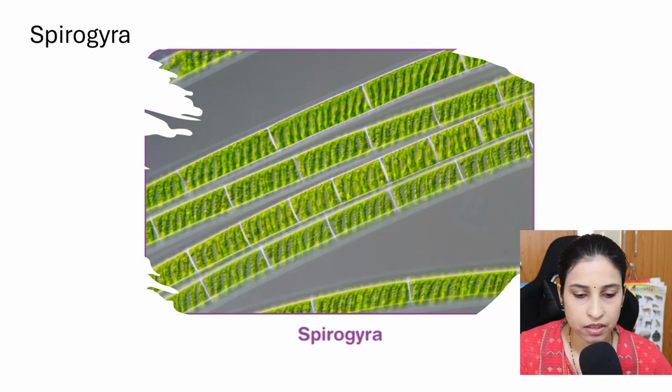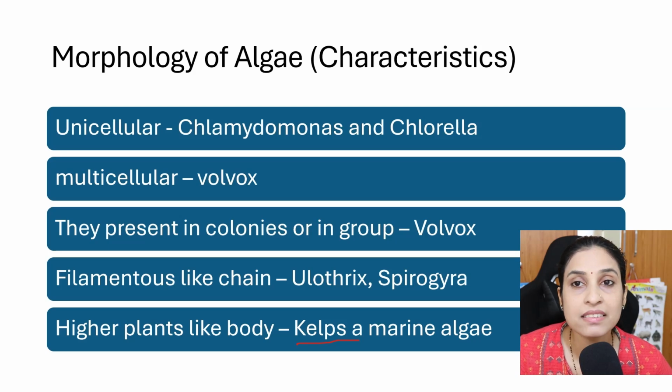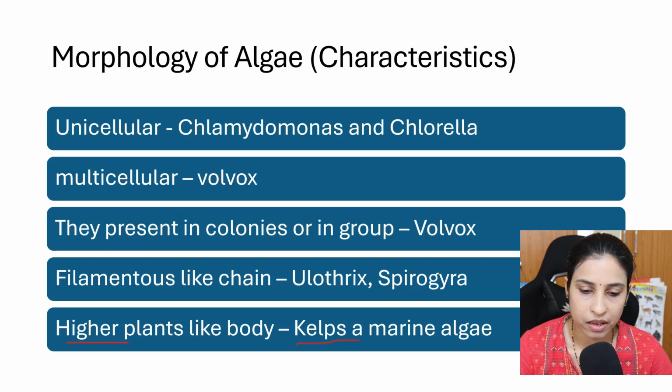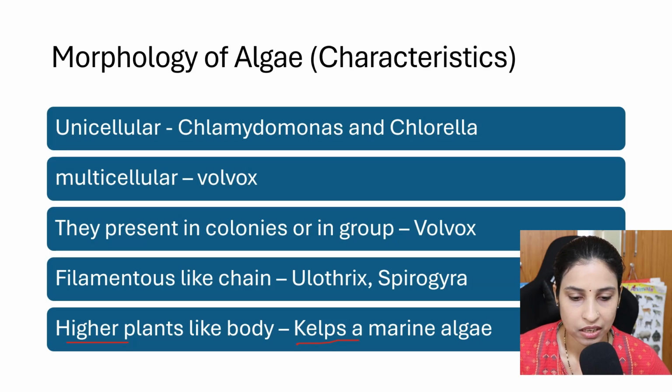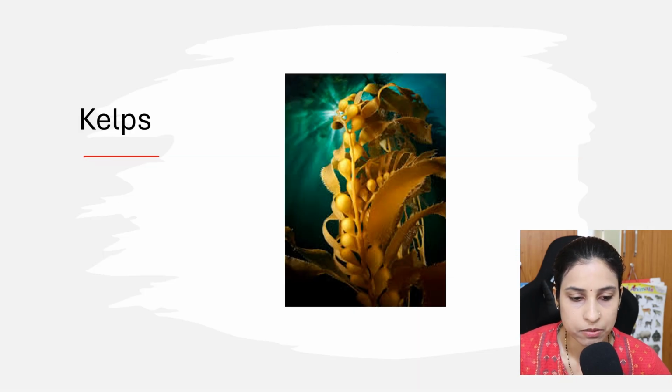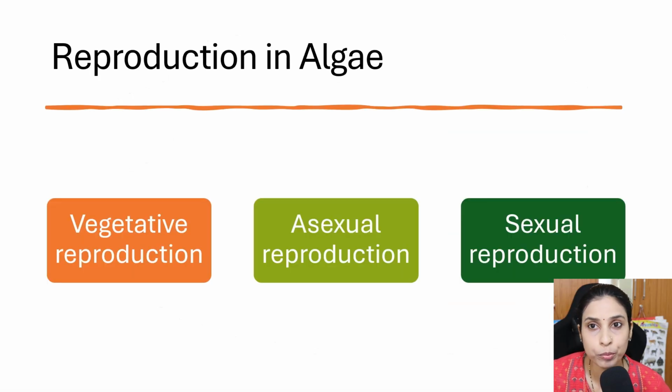Then some algae look like a higher plant in the marine system, that is in sea water. Under the sea they appear like a higher plant, but they are all algae, without a vascular system. For example, kelps are present in the marine system and look like a higher plant. Then let's move to reproduction in algae, how they reproduce.